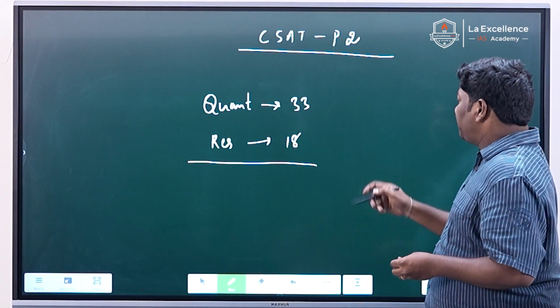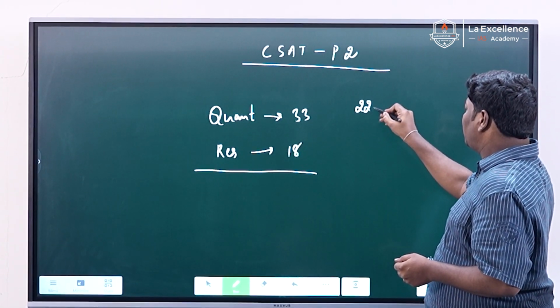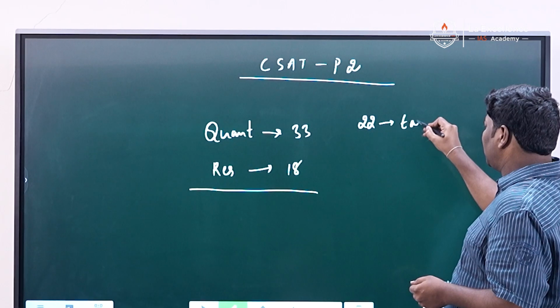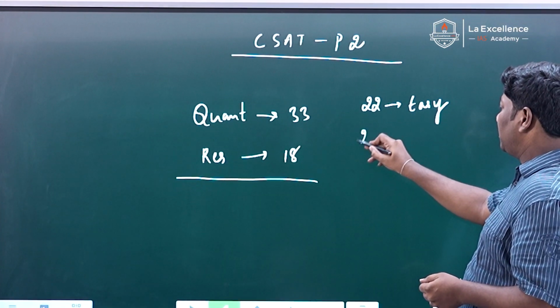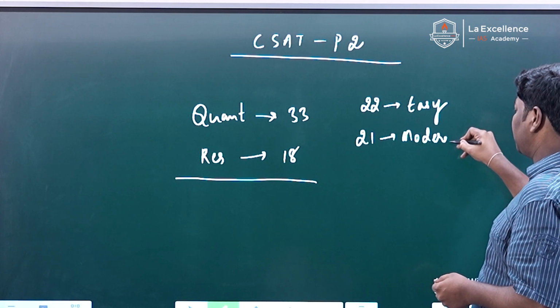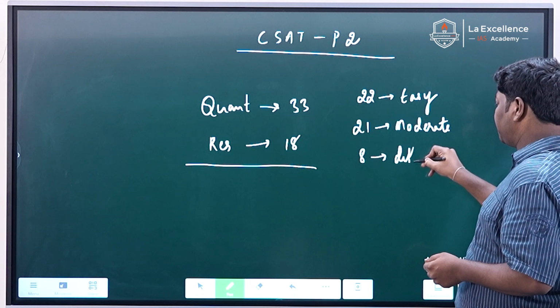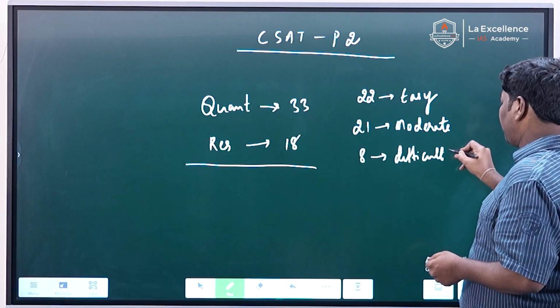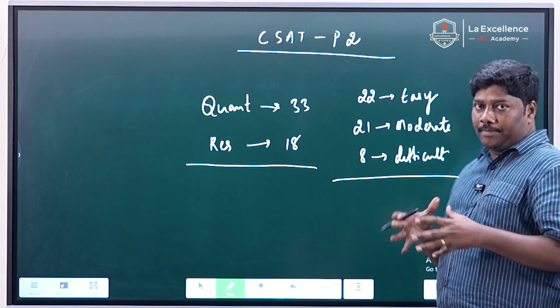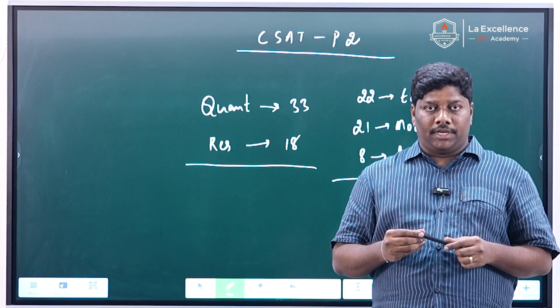Out of this, there are 22 questions which are easy level, 21 questions which are moderate, and 8 questions which are difficult. If you see the overall paper, it is like the 2024 pattern only, okay?